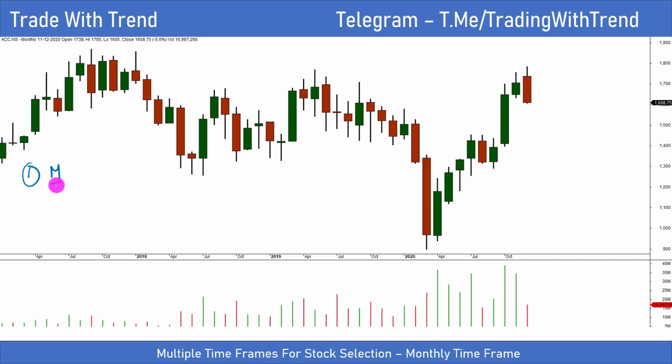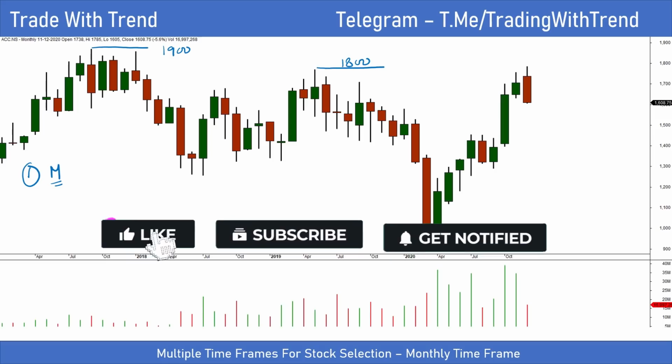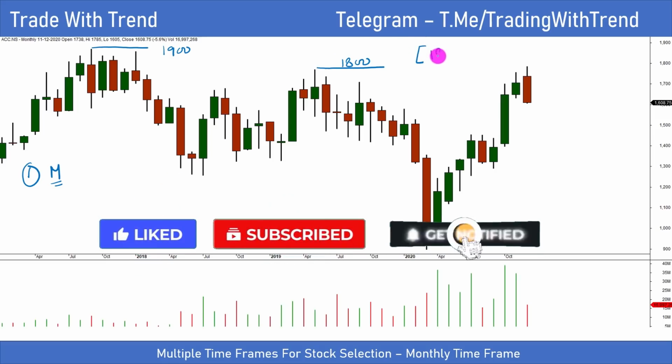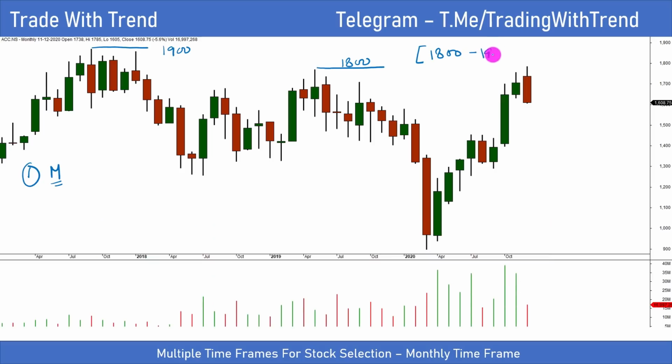So based on what we discussed in the first two parts, our first step is to always go down to a monthly time frame and then analyze the overall price action. If you take a look at the monthly time frame, the level between 1800, I'll mark out 1800 here, and 1900 has posed stiff resistance for ACC over the last 2 years. So the resistance region that I have identified is between 1800 and 1900.